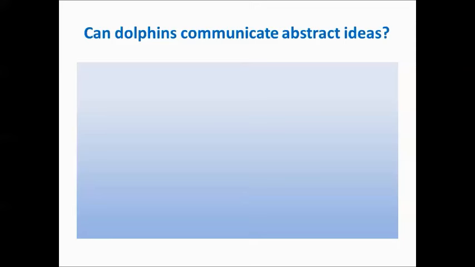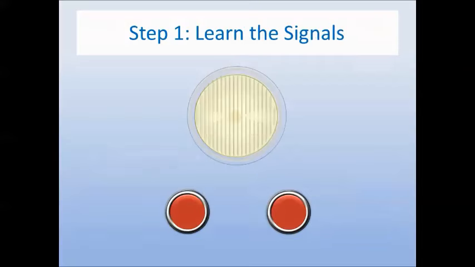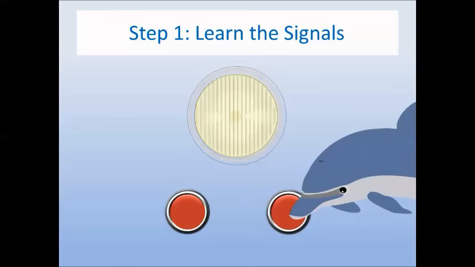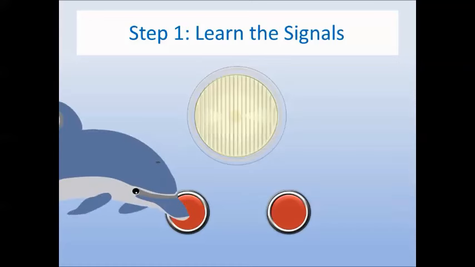Bastian explored whether two dolphins, named Doris and Buzz, could communicate abstract ideas. During a training period, Dr. Bastian placed buttons underwater on each end of a large pool, 2 for Doris and 2 for Buzz. Then he used an automobile headlight as his signal. When he turned the headlight on and let it shine steadily, he intended for the signal to mean, push the button on the right. When he let the signal blink, that meant, push the button on the left.